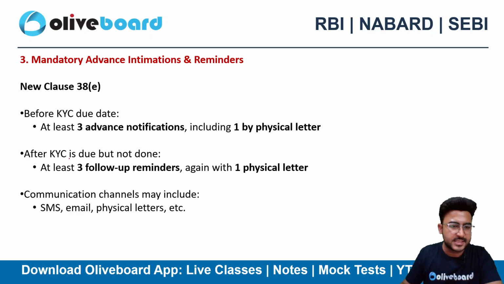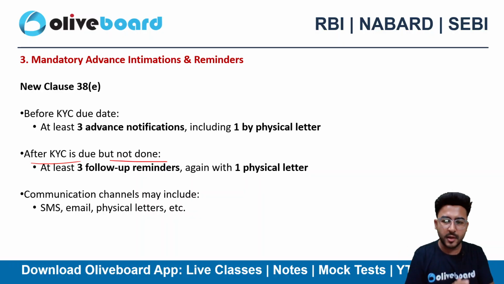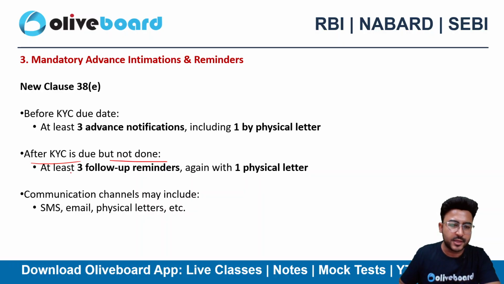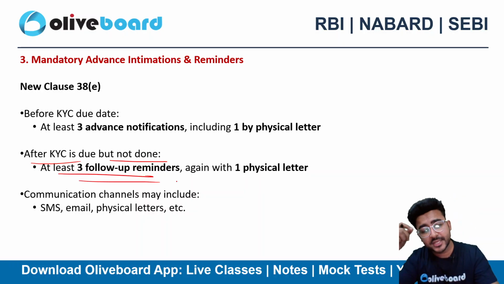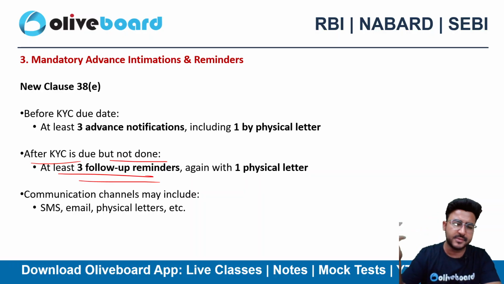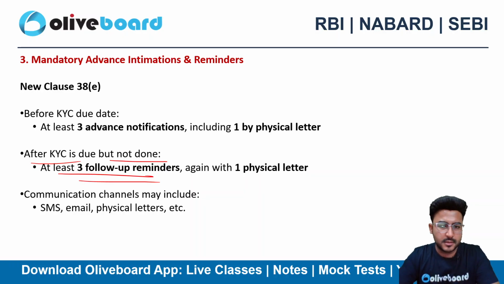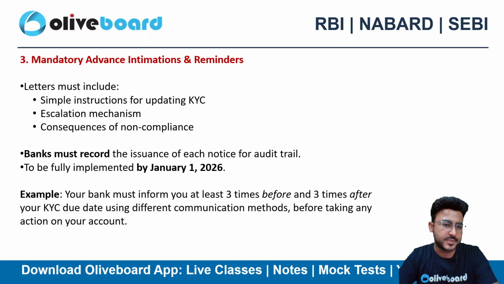After the KYC is due but not done, let's suppose the date has now crossed and the KYC is still not done, in that case at least 3 follow-up reminders you need to send again, again 1 via physical letter. So again 3 after the due date. The communication channel can be SMS, email, physical letters, etc. However, a compulsion of one physical letter is required here as per the new norms.